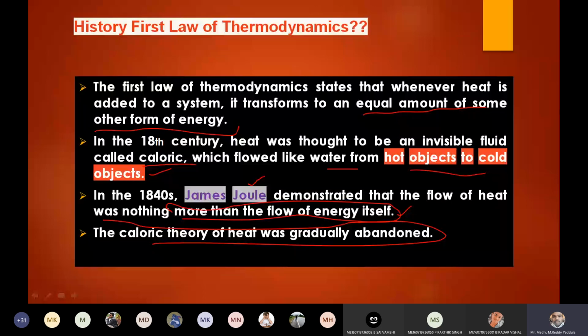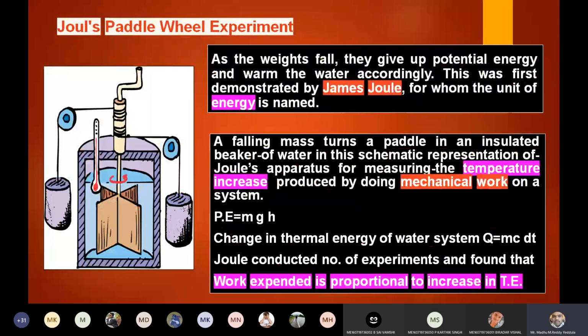So the main reason, what is the unit for energy? Joules. That is the main reason, because James Joule is the first person who demonstrated the flow of heat. That is the reason we are getting the unit as the joule, right? And he discussed some experiments also. If you remember the paddle wheel or stirring experiment, it is similar to that one only.